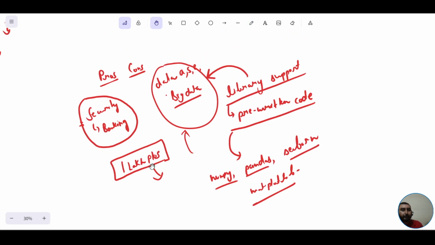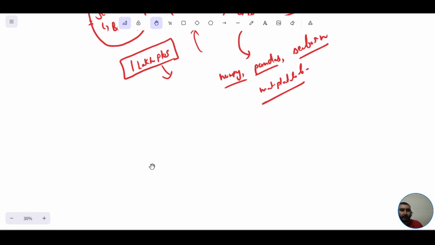That is why this is the best choice when we talk in context of data fields like data science, artificial intelligence, machine learning, IoT, or maybe in LLMs, large language models, as well. In this case also Python is used. There could be certain other applications as well.